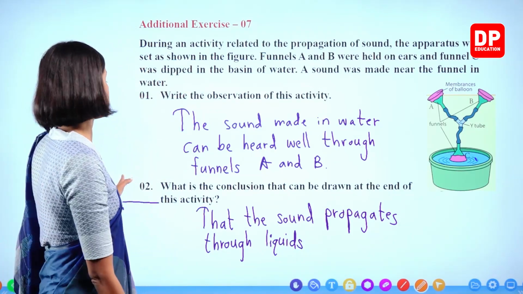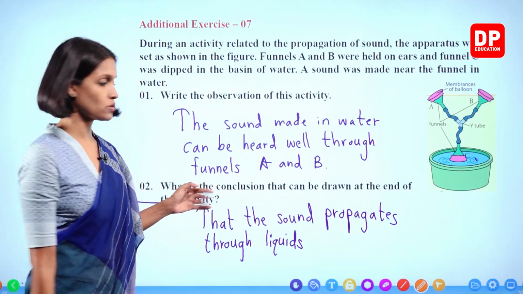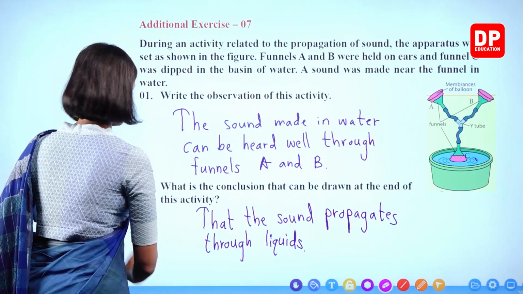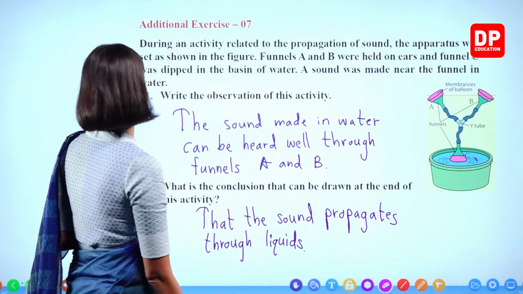Right? What is the conclusion? That the sound propagates through liquids. Okay? Right. We'll move on to the next.